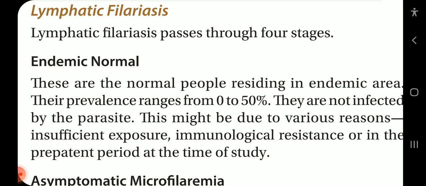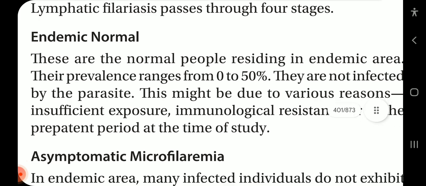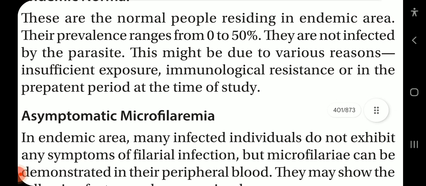Endemic normal. These are the people residing in the endemic area. Their prevalence ranges from 0 to 50%. They are not infected by the parasite. This might be due to various reasons: insufficient exposure, immunological resistance, or being in the pre-patent period at the time of study.